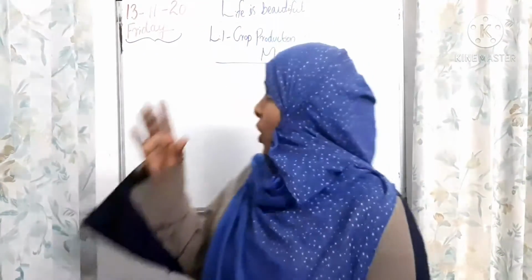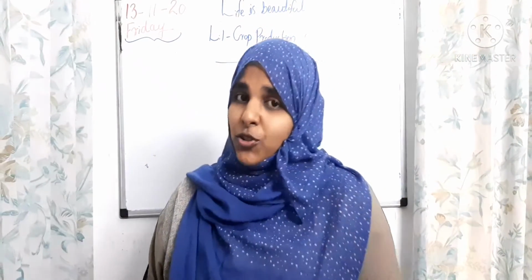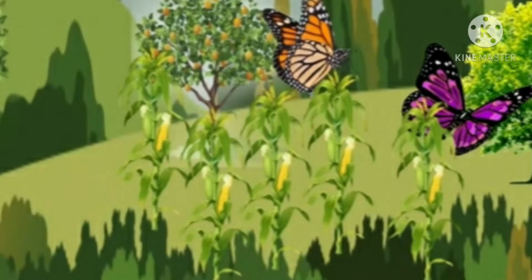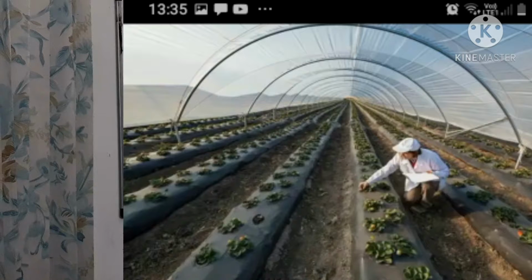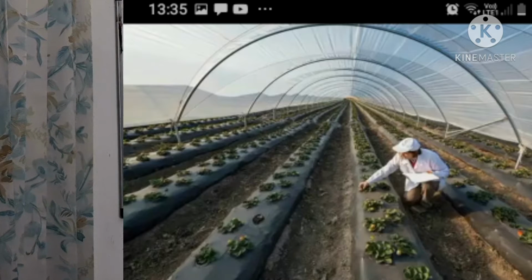Students, today we will be starting with lesson 1, crop production and management. But for a while, you have to forget you are a science student. Just think, you are in a farm and you have one farmer here. Now what will we do? We would just take a journey to the farm and check how a crop is grown, how ultimately it comes to the market, and finally how you consume it.